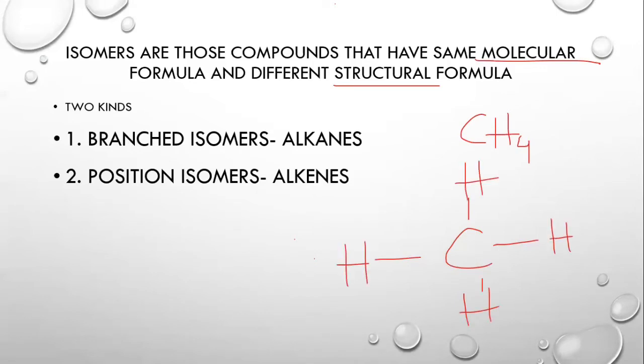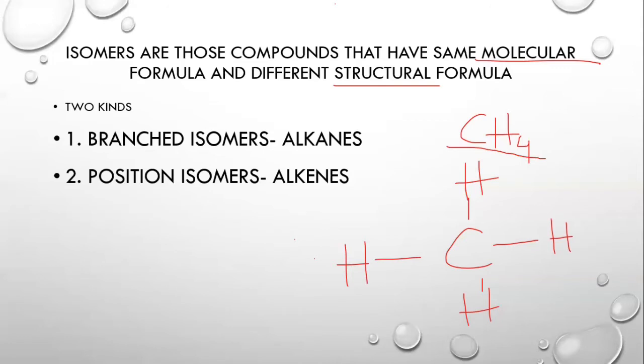So, if we have methane and we say that we need to make isomers of methane, we are going to draw the structure of methane in different ways, and all the different structures will become the isomers. However, the structure of methane can only be drawn in one possible way, which is shown over here, and there is no other possible way you can bind all four hydrogens to carbon. That's why we do not have isomers for one carbon, or methane.